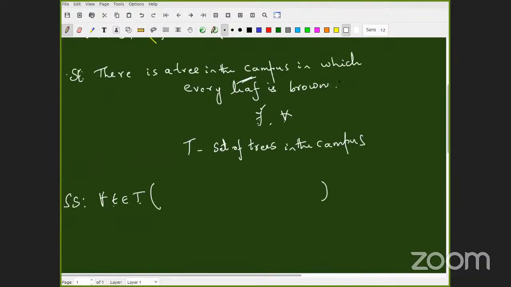Look at the property. But is it for all? I'm sorry, I have made something wrong. So it is there exists, correct? There is a tree, and you have identified there exists correctly. Now, the second quantifier is for every. So now I want to identify the underlying set for this. But what is the underlying set for the second quantifier? Please think about this question.